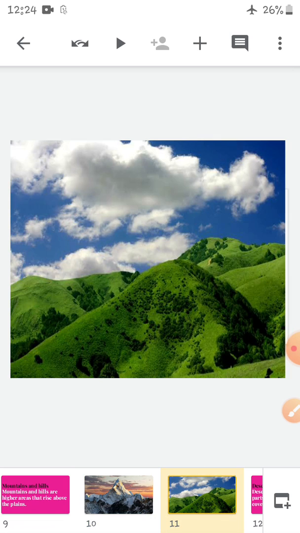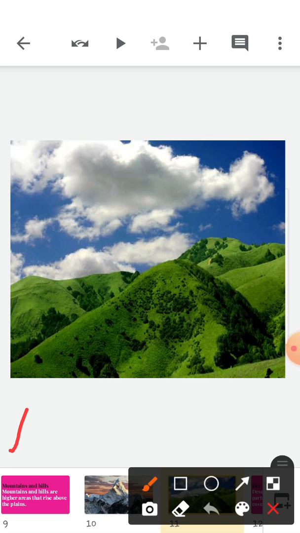Now children, what is the difference between mountains and hills? The pointed part is called the peak. The higher land is called mountains, and the lower land is called hills.